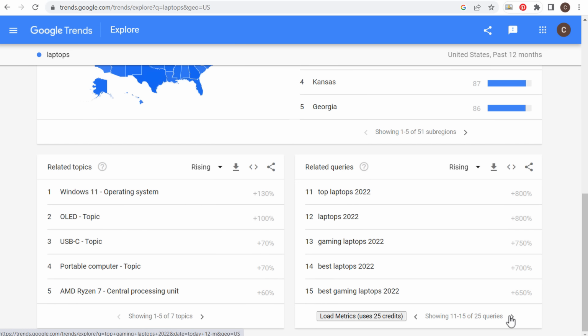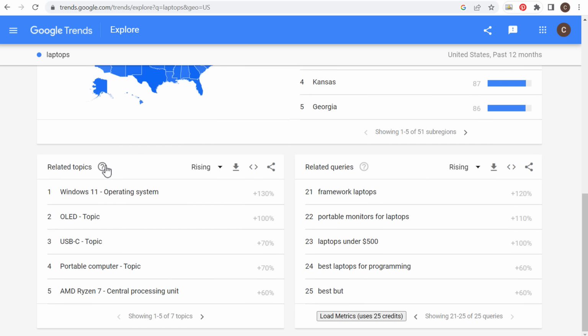So you're going to see best laptops 2023, best laptops for college students, affordable, gaming. But as we come over here, sometimes what you can find are actual specific models like Surface Pro 8. Here's a question that we can easily answer on our blog. If we come over here, we have more and more search terms here. Again, you can download this information at any time as well.